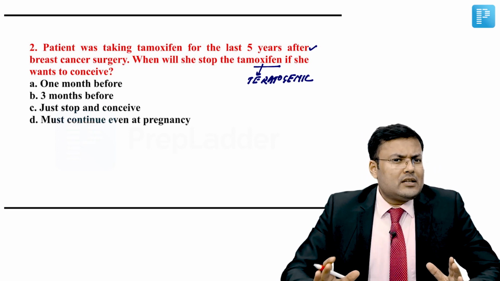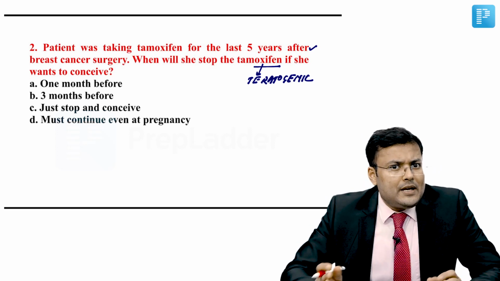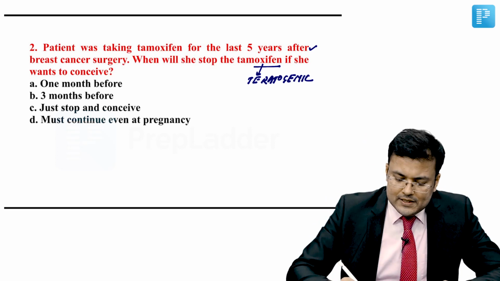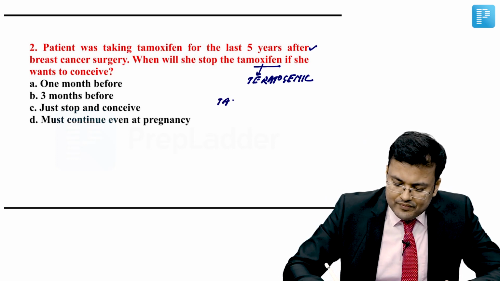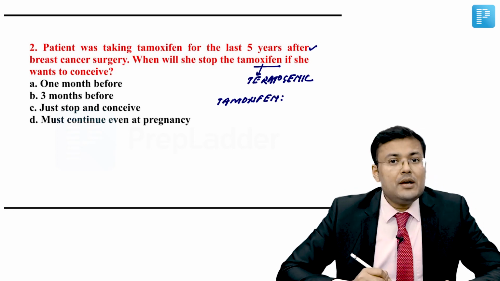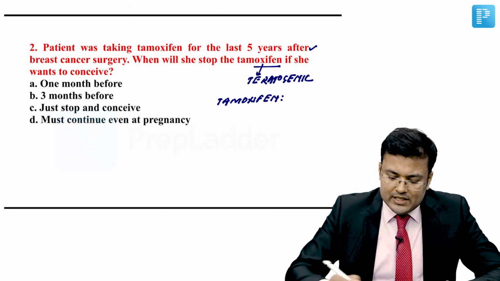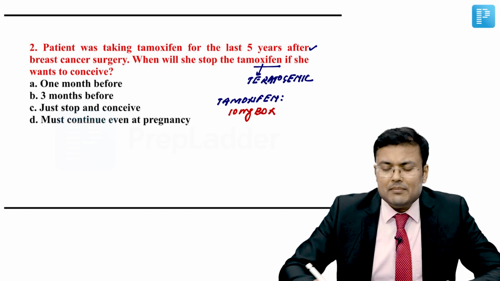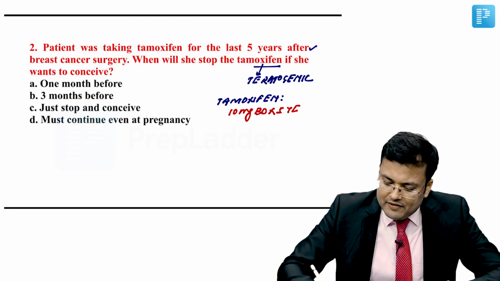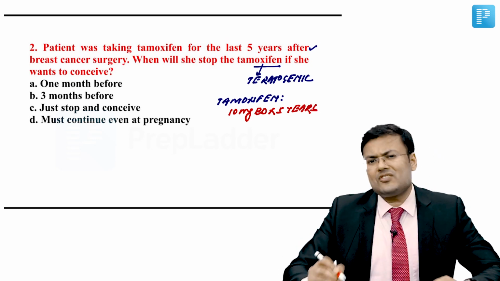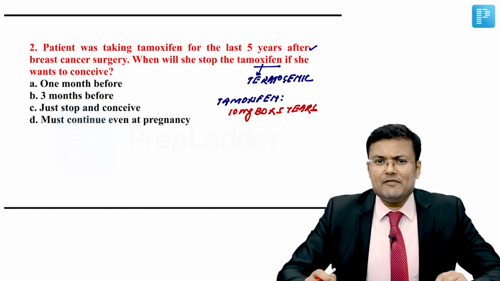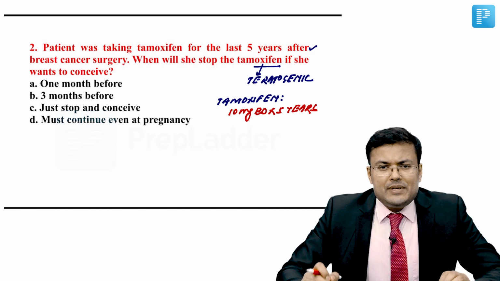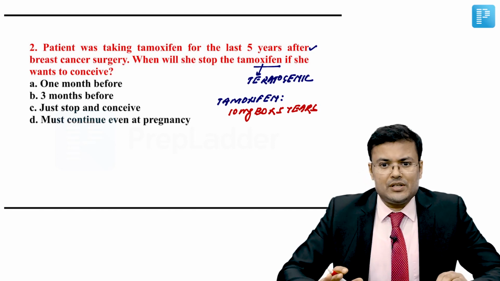You know that the drug of choice for hormone therapy in premenopausal females is tamoxifen. How much is the dose? It is 10 mg BD, and the minimum duration it's given for is 5 years. According to some latest trials, it is said that it should be given for 10 years. So 10 mg BD for 5 years minimum duration.